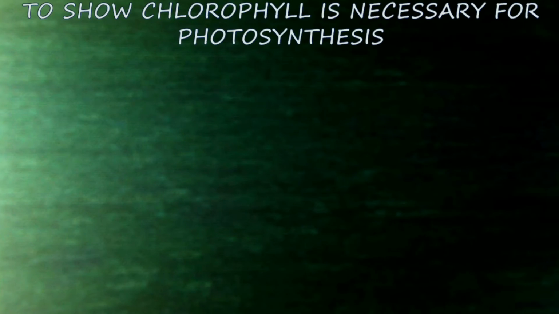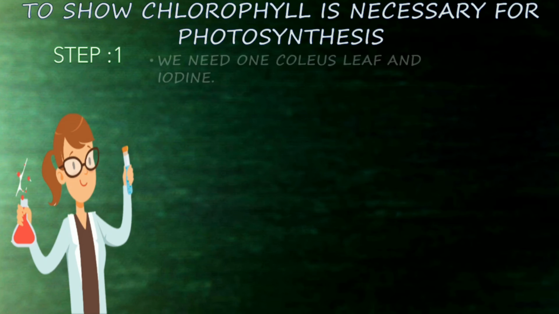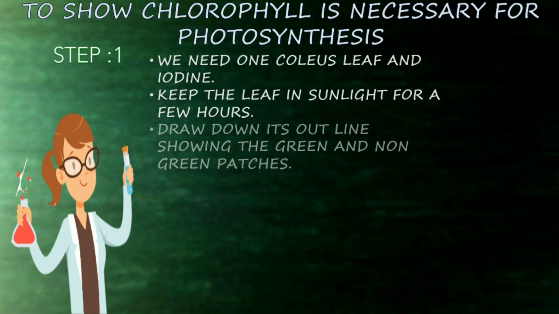To show chlorophyll is necessary for photosynthesis. Step 1. We need one variegated leaf and iodine. So take one variegated leaf and iodine. Keep the leaf in the sunlight for a few hours.